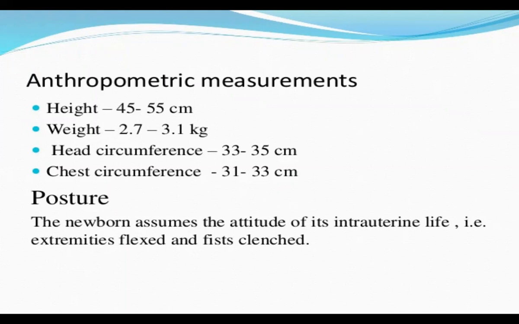Head circumference is 33 to 35 centimeters, and chest circumference is 31 to 33 centimeters. Then the posture: the normal newborn assumes the attitude of its intrauterine life. The position is contracted, as in intrauterine life, that is, the extremities are flexed and the fists are clenched. That is what we see in this.